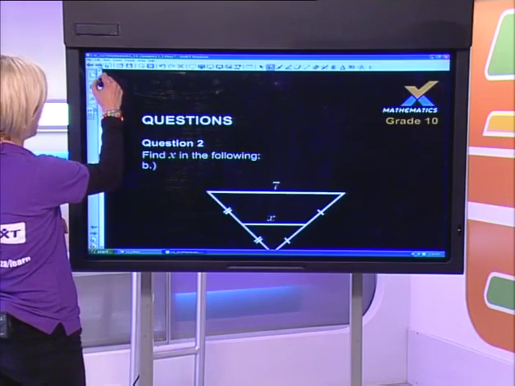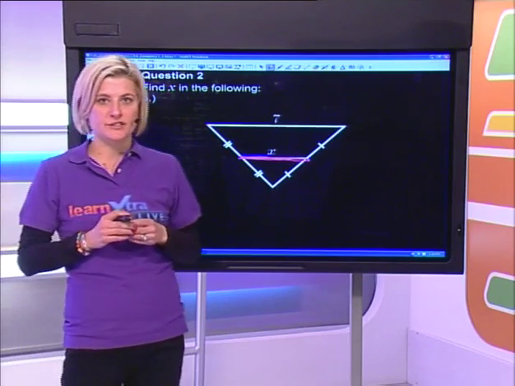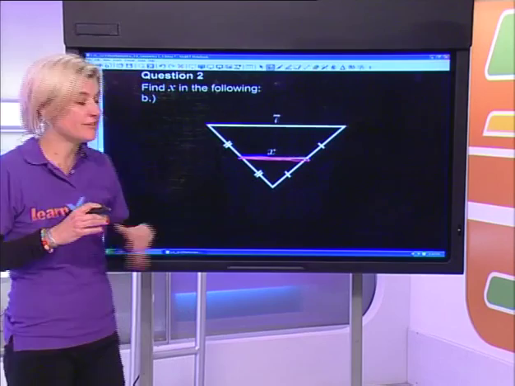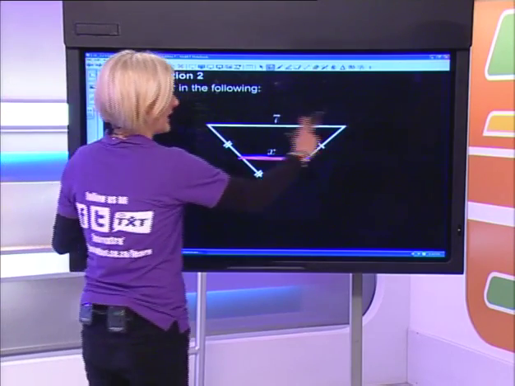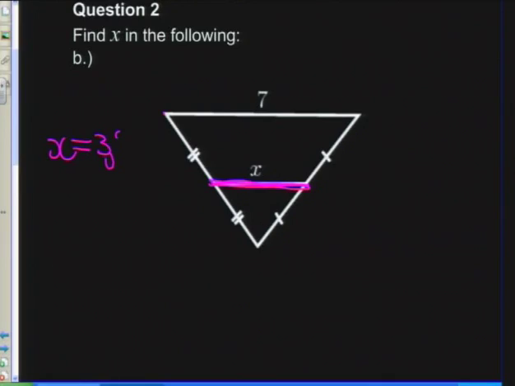Right, let's have a look at another question. I can see that this is going to start getting quite predictable. The first questions are easy. Once again, I've got the same scenario. I've got the midpoint of two sides joined together. So I know that the line connecting the midpoints of the two sides is exactly half the length of the third side. If the third side is 7 units, then x must be equal to 3,5 units. And exactly the same reason once again.